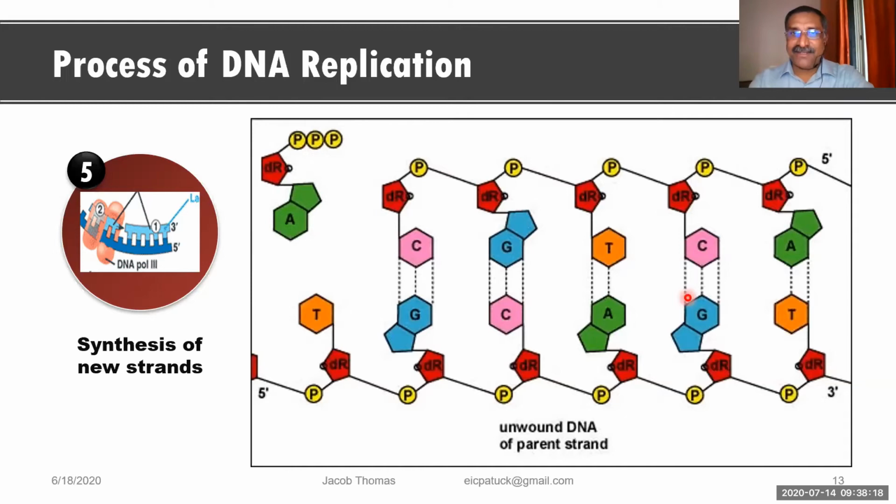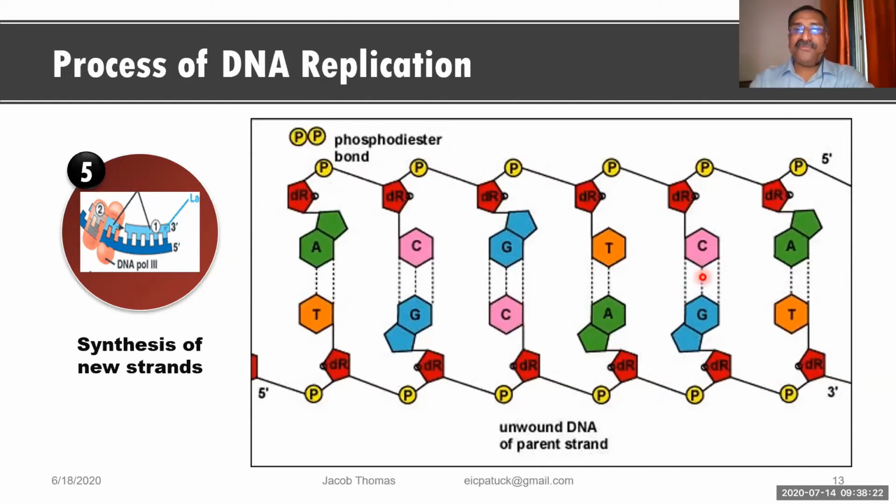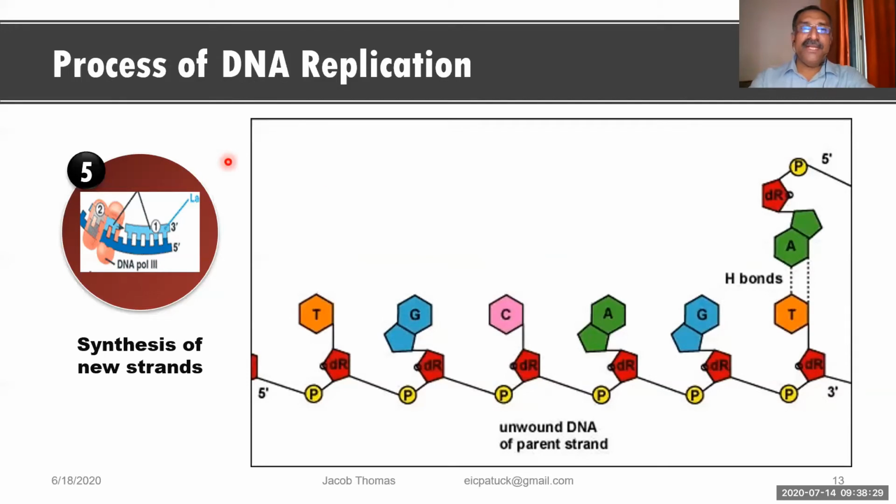In this manner, the nucleotides are placed one after the other in the 5' to 3' direction. Now look at the direction here, 5' to 3'. This process is going on. So this is about the synthesis of new strands. Is it clear to you, my friends?